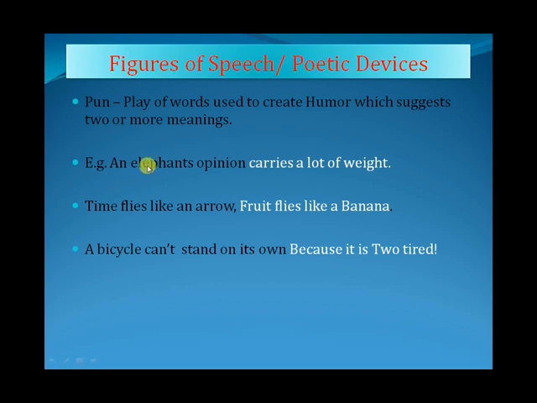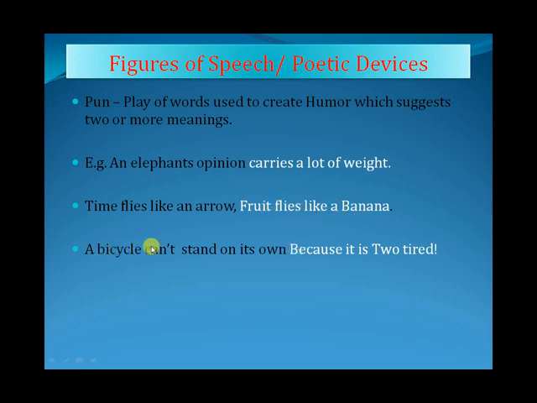Example, an elephant's opinion carries a lot of weight. Now here it is just for fun. An elephant's opinion means something very much. Next is time flies like an arrow. Fruits fly like a banana. There is no literal meaning to this. This is just for fun. That time flies like an arrow. Time just passes away. But what about fruits? Fruit should fly like a banana. So this is for fun.